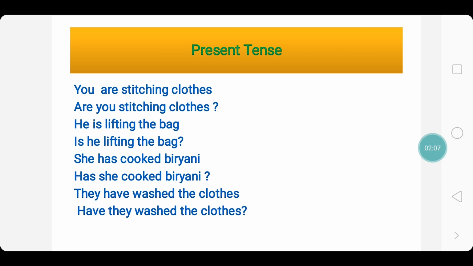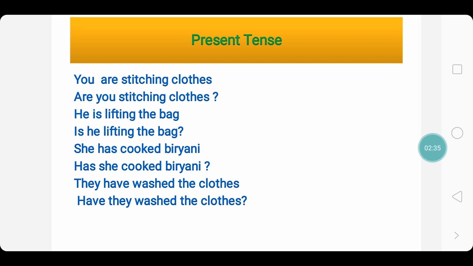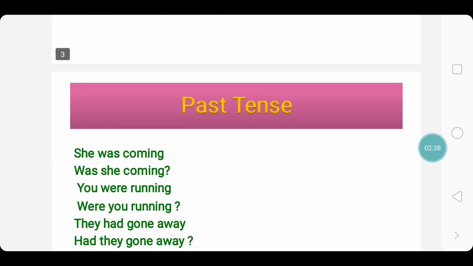They have washed the clothes. For that, the yes or no question is, have they washed the clothes? And look children, for all these questions, the answer may either be yes or no. So take for example the last one, have they washed the clothes? The answer might be, yes they have washed the clothes, or no they have not washed the clothes. Apart from this, we do not have any other answer. Hence they are called yes or no questions.